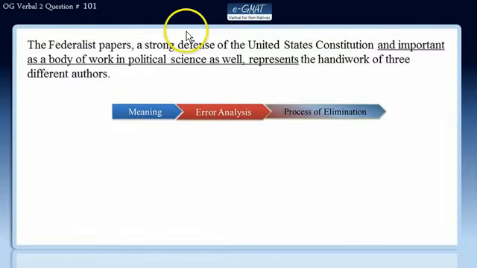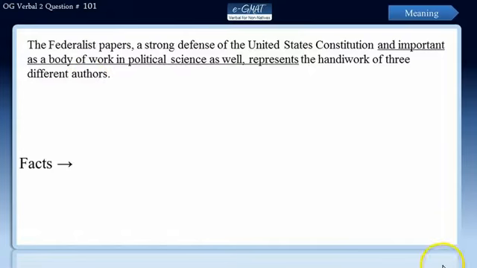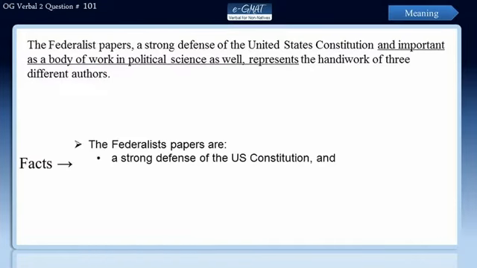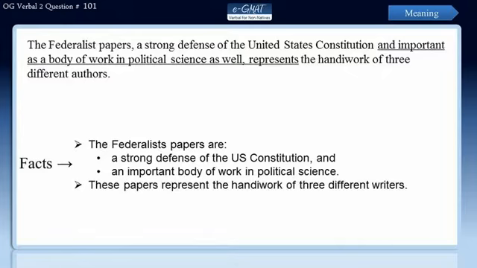So let's begin. The Federalist Papers, a strong defense of the United States Constitution and important as a body of work in political science as well, represents the handiwork of 3 different authors. This sentence presents a few facts. It says that the Federalist Papers are firstly a strong defense of the US Constitution and secondly an important body of work in political science. These papers represent the handiwork of 3 different writers.